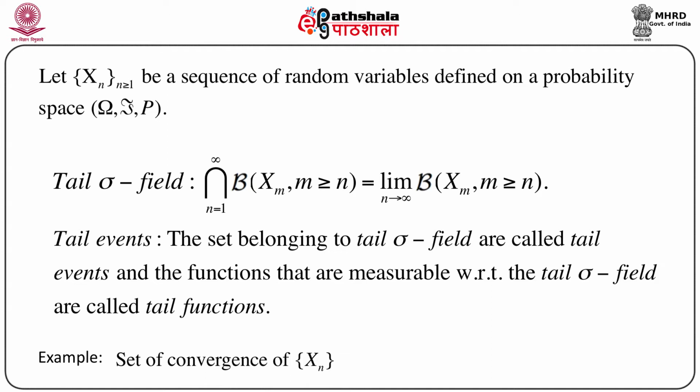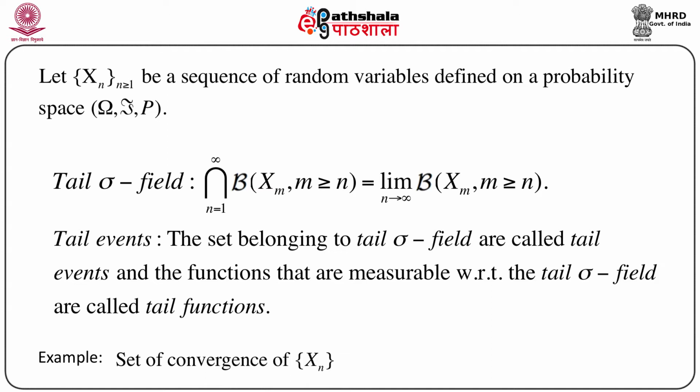Now we are going to define the meaning of a tail event. The sets belonging to this tail sigma field are called tail events, and the functions that are measurable with respect to this tail sigma field are called tail functions.